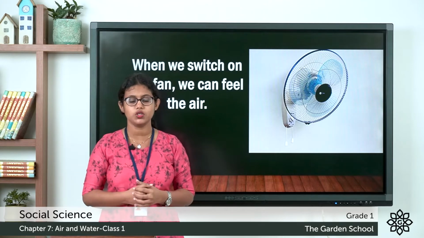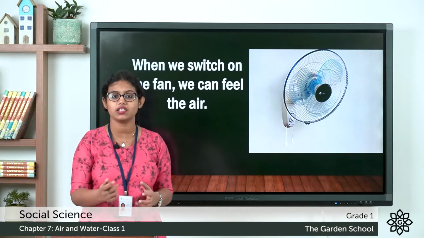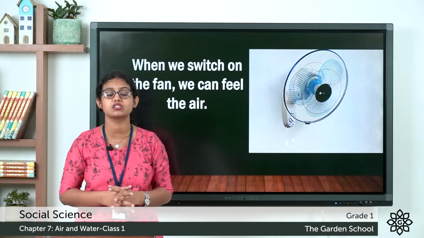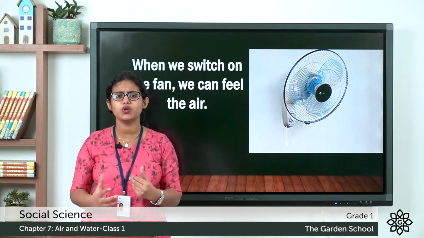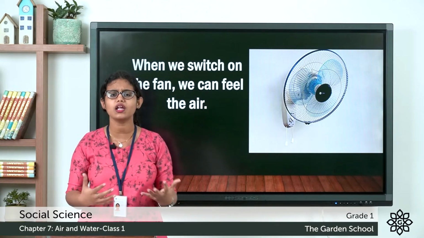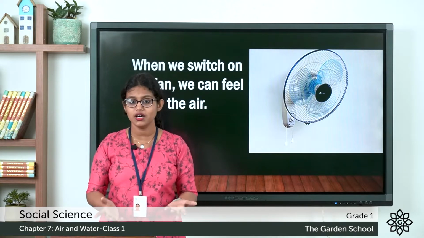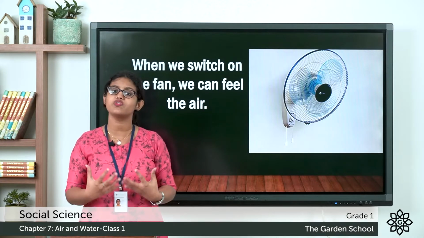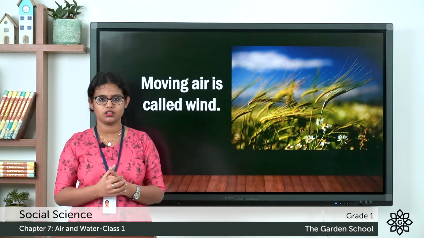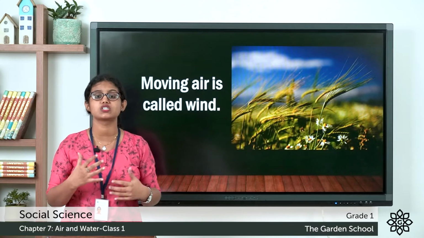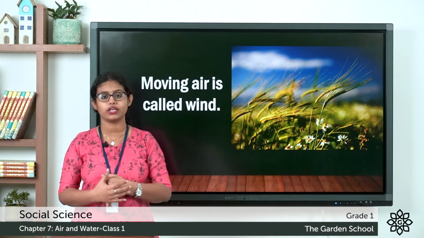Take a kite. You can make a paper kite and just try to fly it. Then you can feel the presence of air. So what is air? Air is everywhere. We can say air is all around us. We cannot see air, we cannot touch air, but we can feel the presence of air. Then, what is wind? Moving air is called wind.